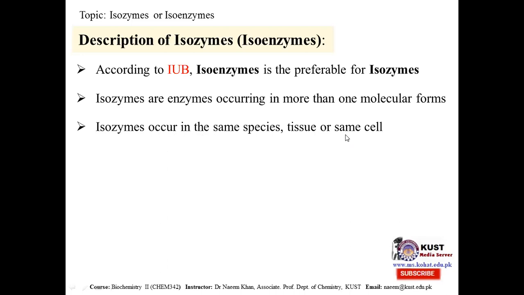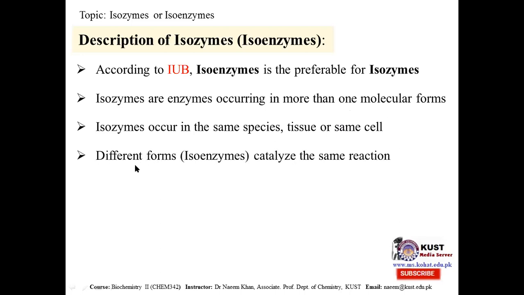Isoenzymes are different molecular forms of the enzyme which occur in the same individual, in the same tissue, or even in the same cells. They are enzymes occurring in more than one molecular form, and different isoenzymes catalyze the same reactions.